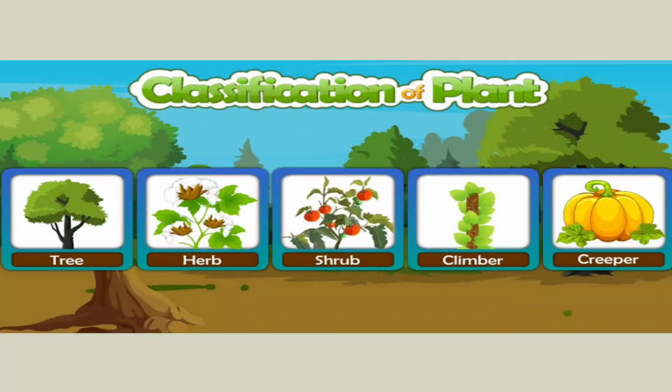And the next one is shrubs. These are medium-sized plants about 1 to 3 meters in height. They have thin and hard stems with a lot of branches. Rose, everyone likes rose. Hibiscus and lemon are the best examples of shrubs.